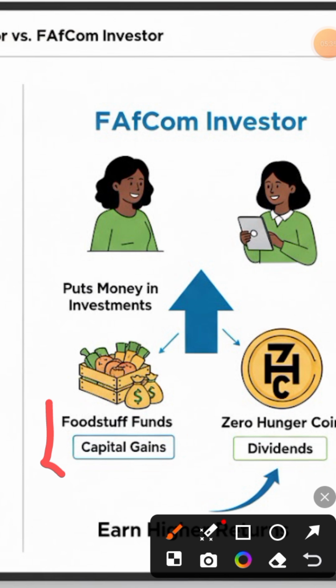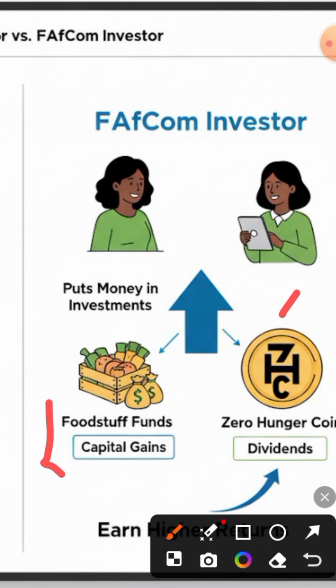They can invest in it, and when the price of foodstuff increases, they sell it and make profit. Like I said, it works just like crypto in a way, but it's not crypto, it's more like shares. It's like you buying shares in the company, and as the community is growing, you are earning more and more money. That is capital gain.